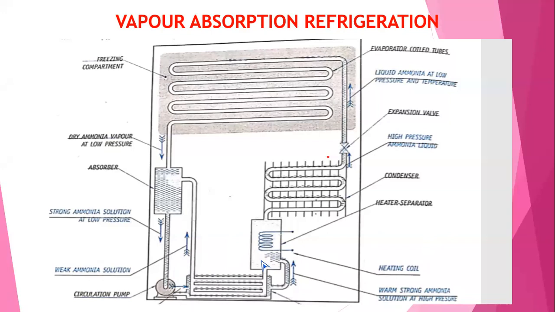So that is the weak solution passing through the circulating pipe. The temperature increases due to the presence of the heater. Then the solution is fed to the condenser, where the pressure of the ammonia solution increases. In the meantime, the temperature decreases and pressure increases, and again the ammonia solution is fed to the expansion valve.